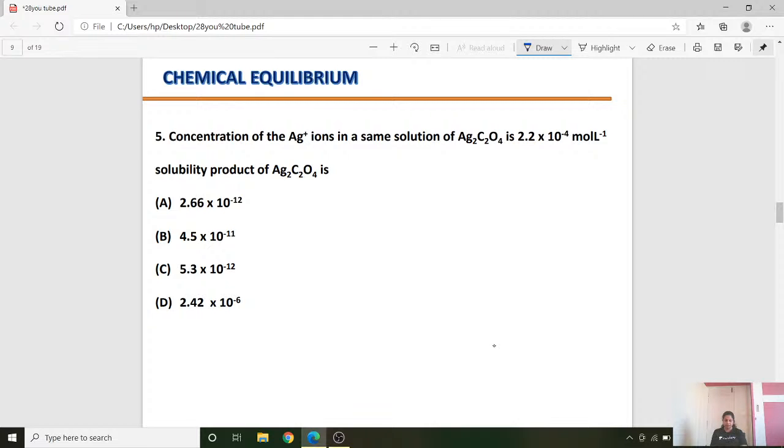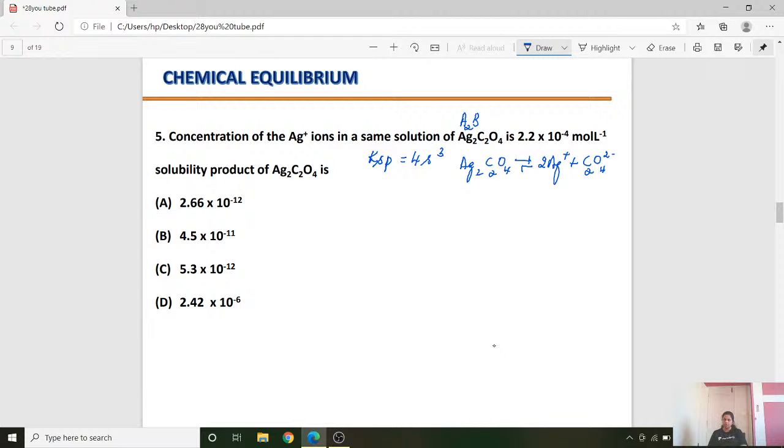Ag2C2O4 is an A2B type of salt. Actually, you should know the Ksp and S for all these kinds of salt, student. Like, directly you should know. If you know directly, you know that it is 4S cube. Otherwise, you need to write: Ag2C2O4 ionizes and gives 2Ag plus and C2O4 2 minus.